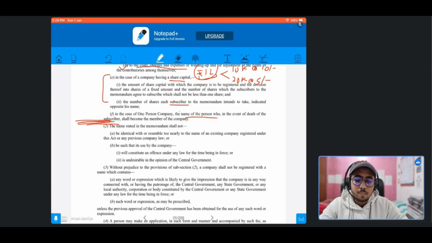So in the next part we'll be completing our section 4 of the Companies Act 2013, and that was it for today.